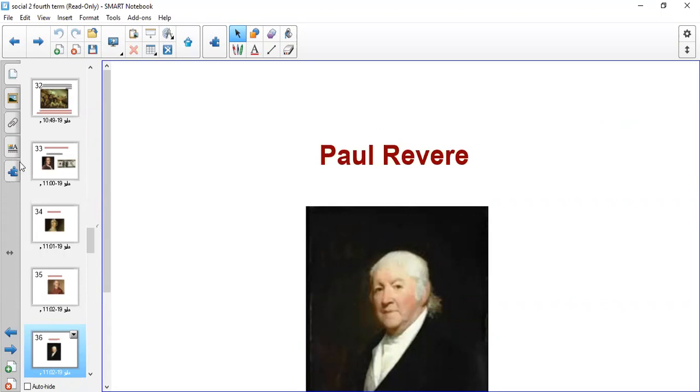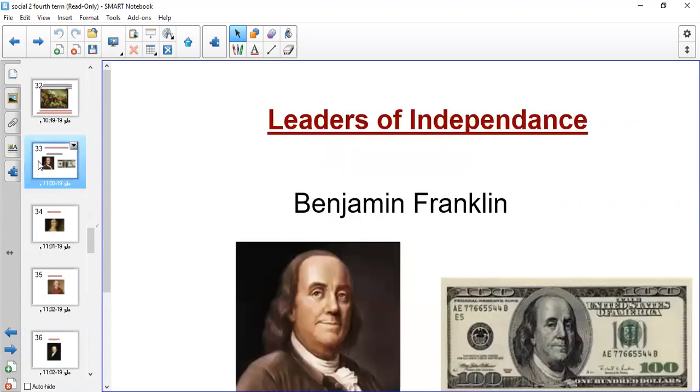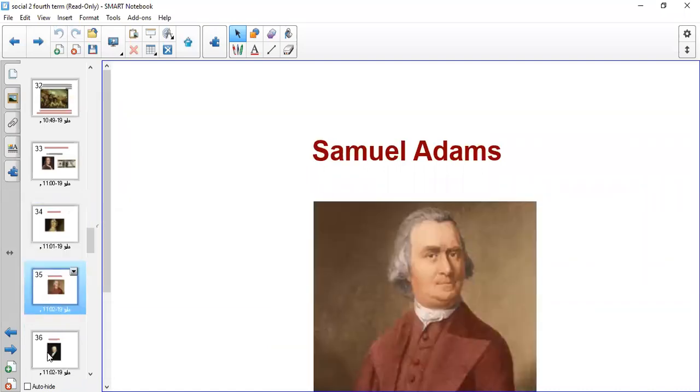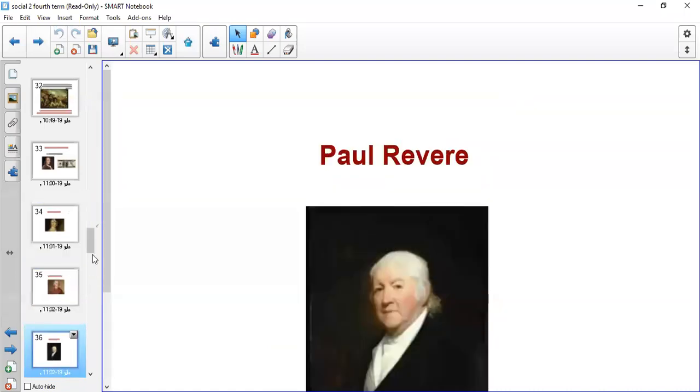So let's read again the names of the leaders of independence: Benjamin Franklin, Abigail Adams, Samuel Adams, Paul Revere. These were the leaders of independence, plus Thomas Jefferson and all the colonists and the American people who helped them to gain their independence.